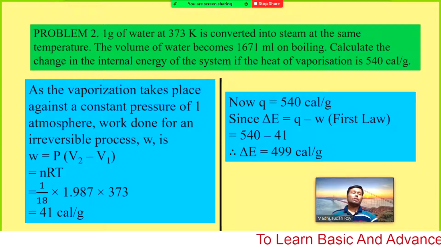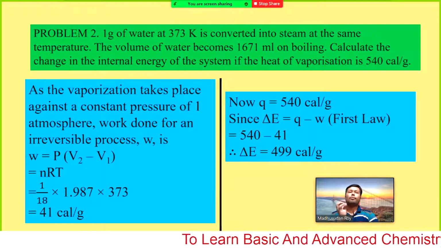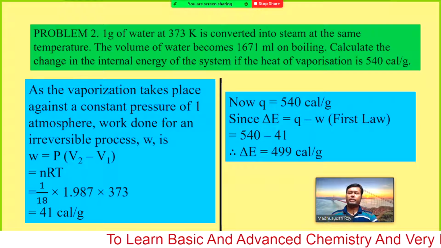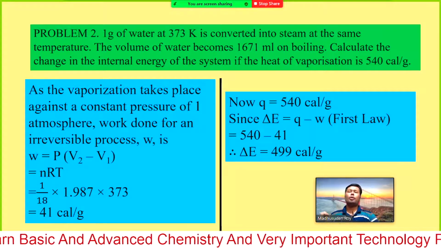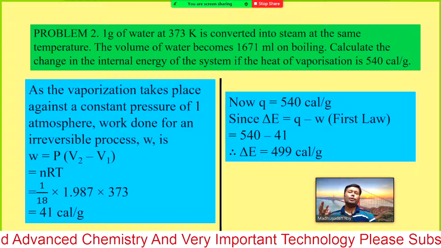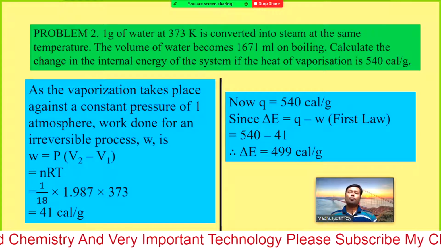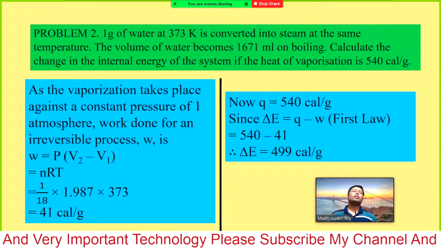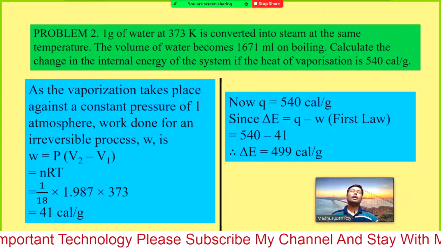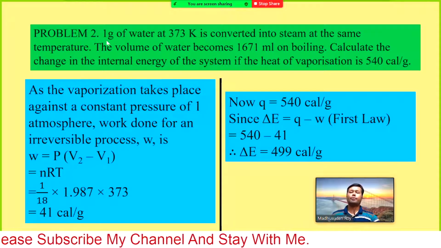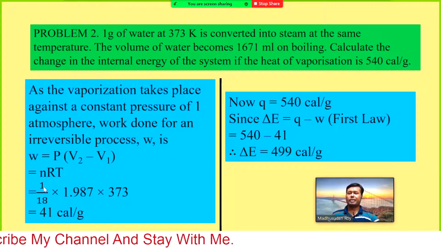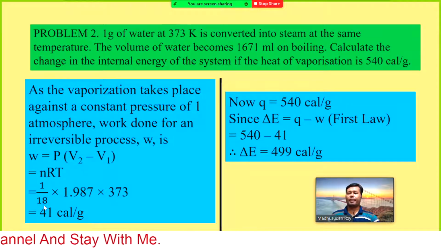You know the formula in terms of number of moles. So if you consider 1 gram of water, you can calculate the number of moles by dividing with the molecular weight. You know the molecular weight of water, so number of moles equal 1 gram divided by 18.